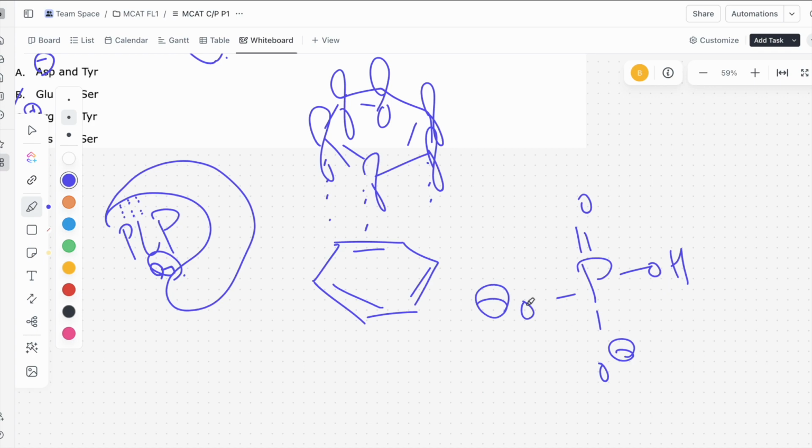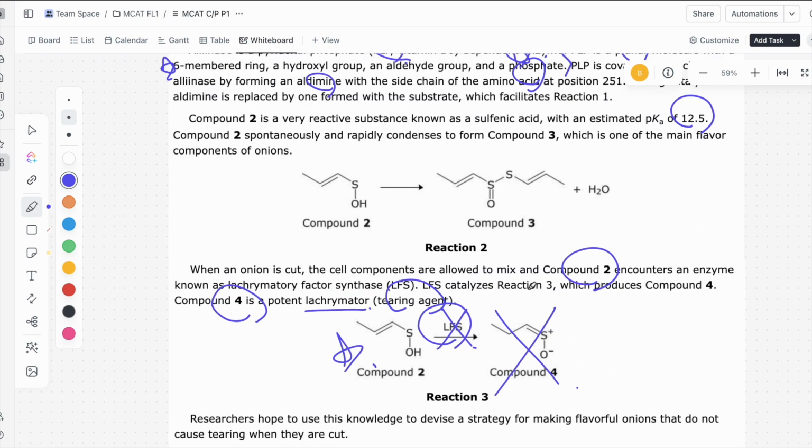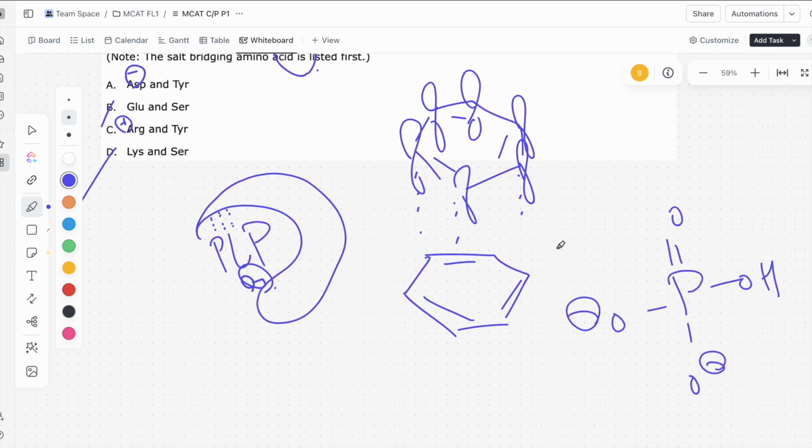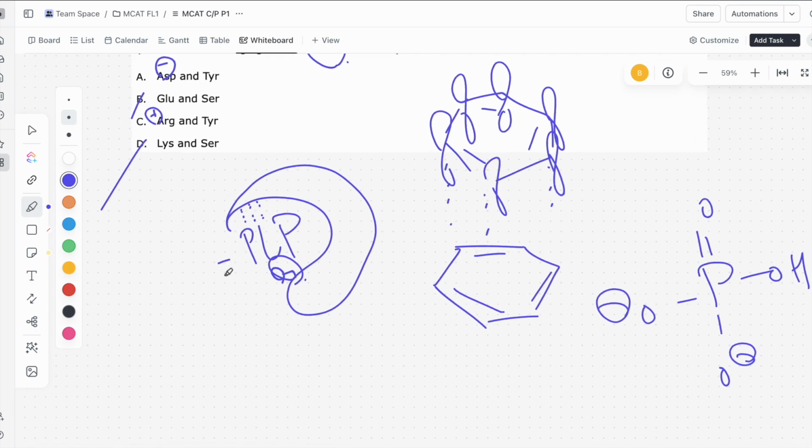Some variation of this, but it does usually have one of the oxygens deprotonated at the pH that we usually work with, which is around 7. So this means that at least one of these is negatively charged, meaning what? PLP is also going to be negatively charged.